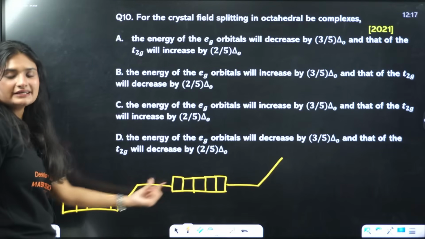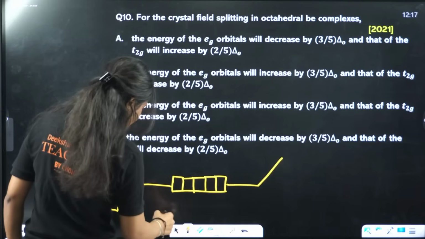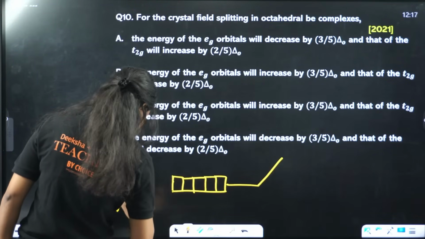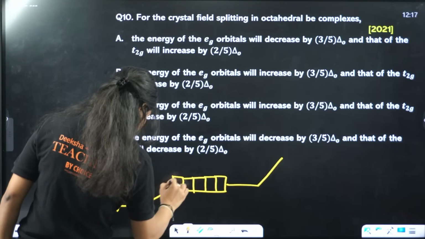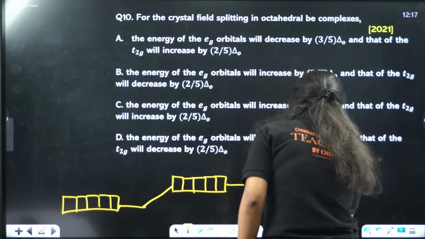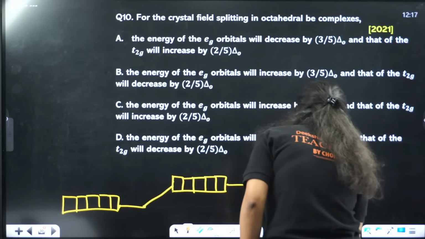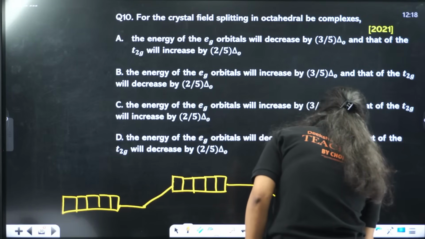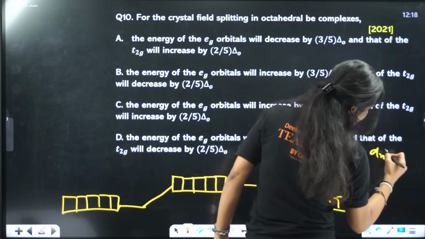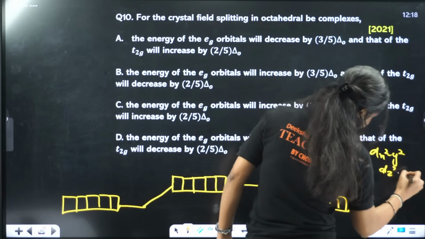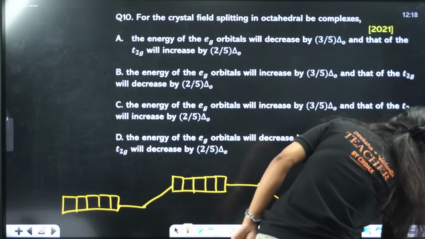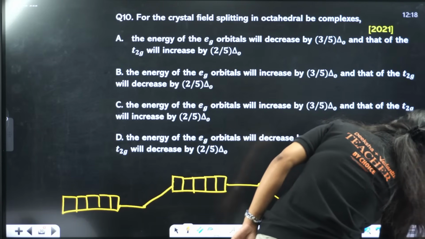It is raised to an excited state, and then it splits. In case of octahedral, it splits as T2g and Eg. Eg is dx square minus y square and dz square. T2g is dxy, dyz and dzx.